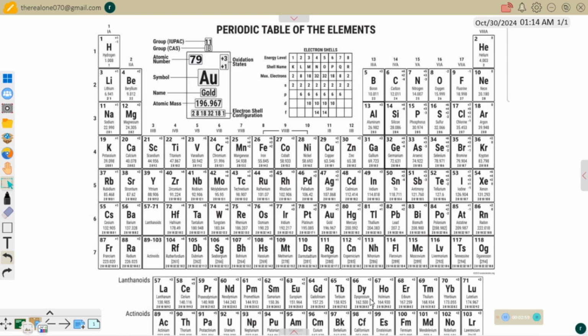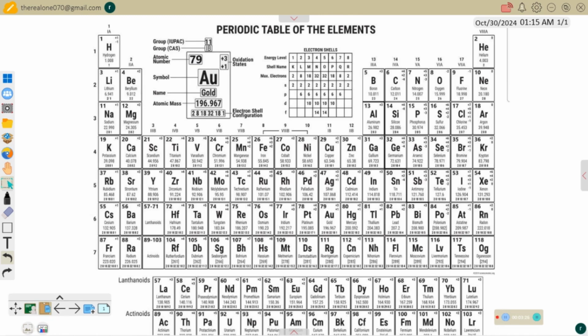This arrangement is according to Henry Moseley. And this is quite different from what Mendeleev first brought, because in Mendeleev's periodic table, elements were arranged according to atomic mass, and there are a lot of gaps inside that. Then this modern periodic table is based on the arrangement of Henry Moseley.